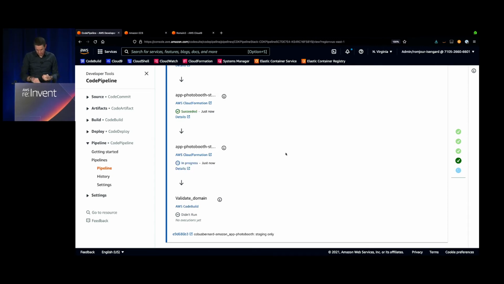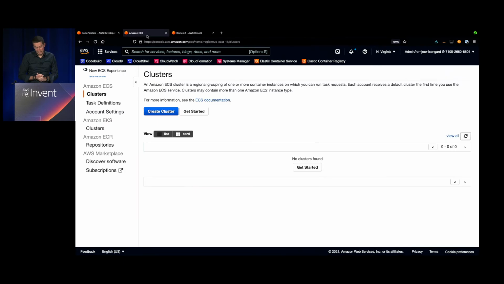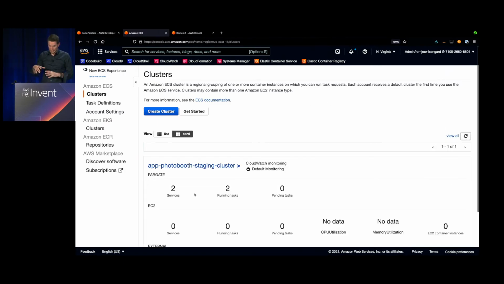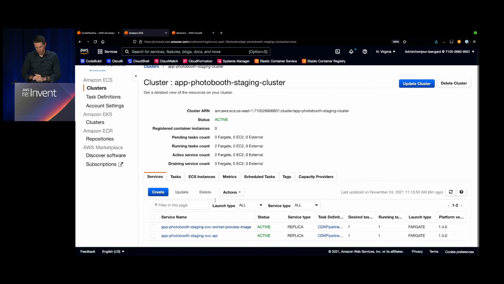So here, the first phase has succeeded, which is the backend. So if we are a bit patient, we can now have a look at ECS, because if the first phase of creating the backend has been successful, we can see that now we have a cluster of ECS with the two container images that are running, so the worker process image and the API.